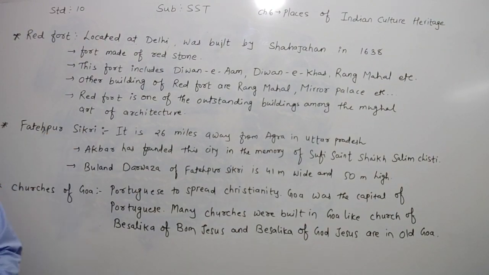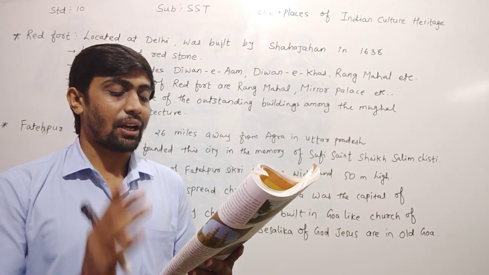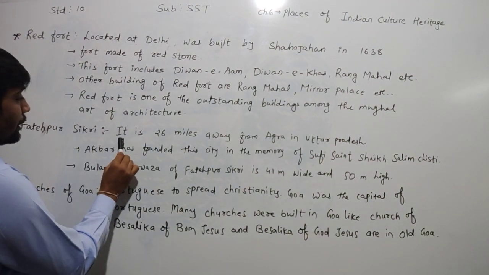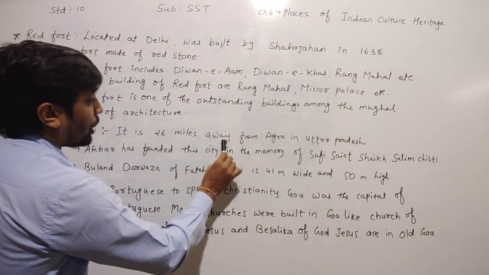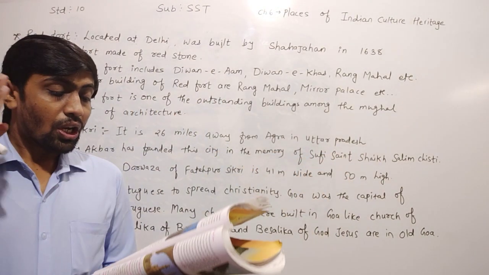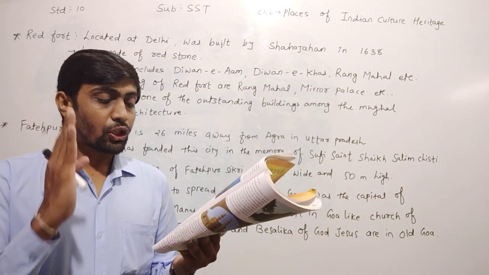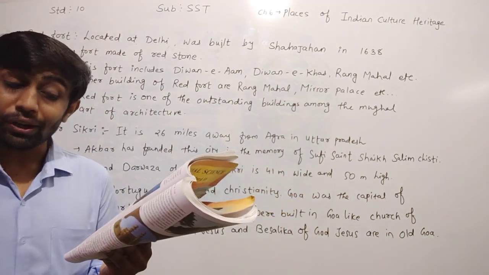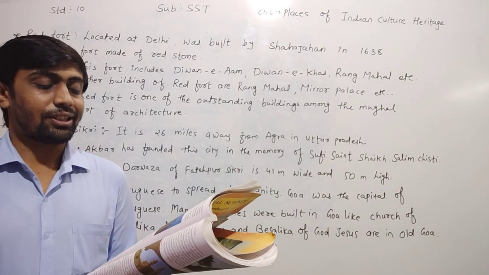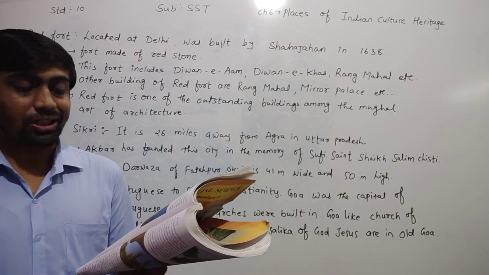Fatehpur Sikri is 26 miles away from Agra in Uttar Pradesh. Where is Fatehpur Sikri, dear children? Fatehpur Sikri is 26 miles away from Agra in Uttar Pradesh. Akbar founded this city in the memory of the Sufi saint Sheikh Salim Chishti.